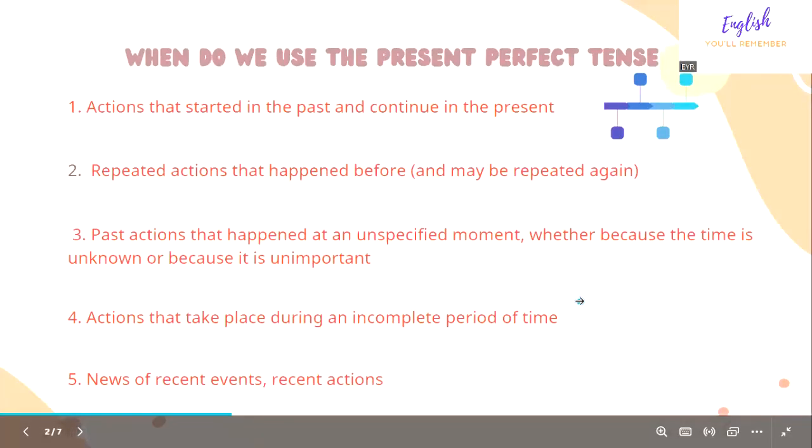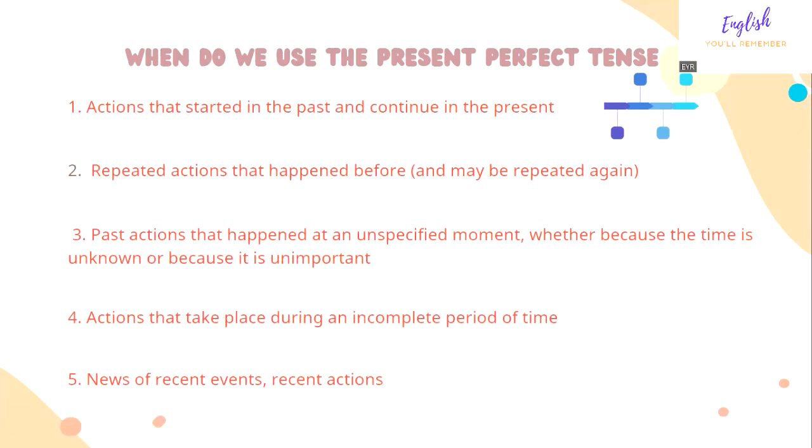So, 5 situations. The first one, we use the present perfect tense to talk about actions that started in the past and continue in the present. So if you can see this little timeline here, let's pretend this is our action that started here in the past, and it continues along the timeline until we get here, which is our present. So it started in the past and currently it's still happening in the present.